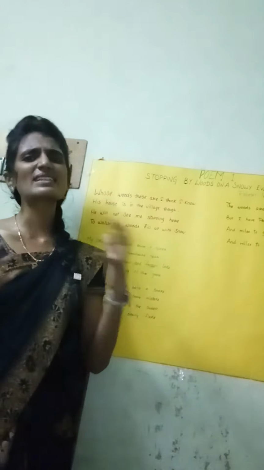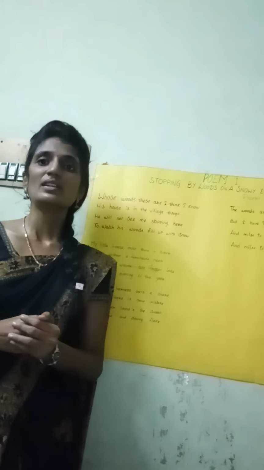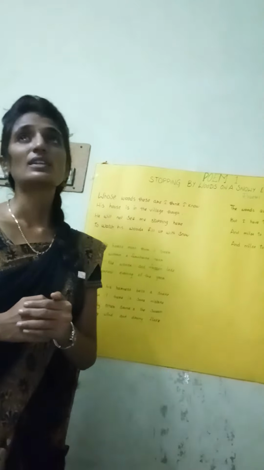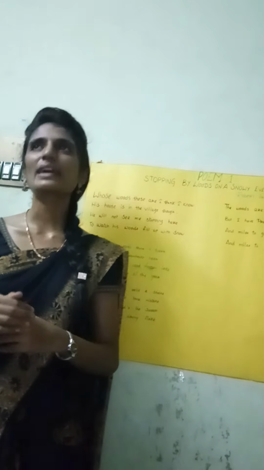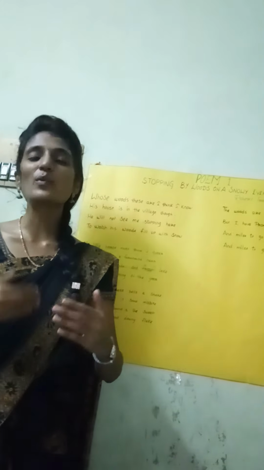Many critics have suggested that the speaker has a death wish. What's a death wish? That is, he is thinking that it would be easy to end all of his problems by walking into those woods.